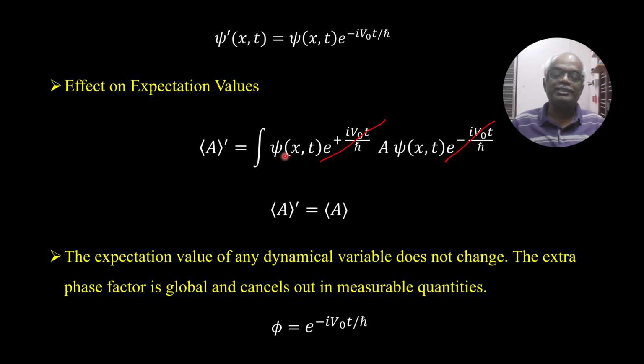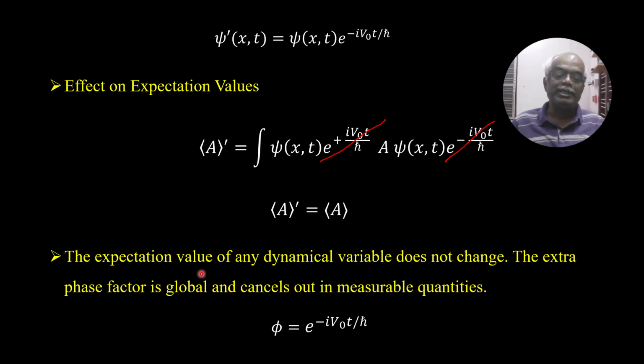Here the left hand side is the expectation value of A prime; I have used the prime just to indicate the expectation value for the perturbed wave function.